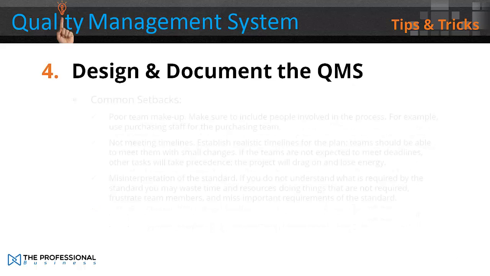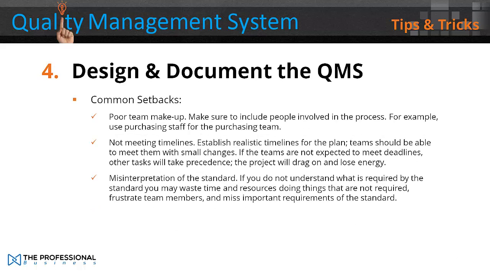Common setbacks. Poor team makeup. Make sure you include people involved in the process. For example, use purchasing staff for the purchasing team. Not meeting timelines. Establish realistic timelines for the plan. Teams should be able to meet them with small changes. If the teams are not expected to meet the deadlines, other tasks will take precedence. The project will drag on and lose energy.